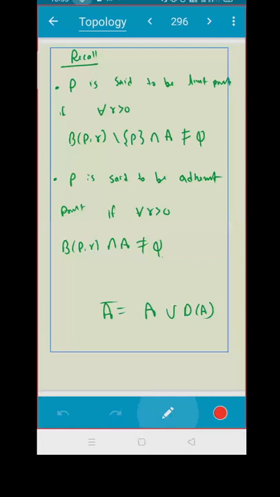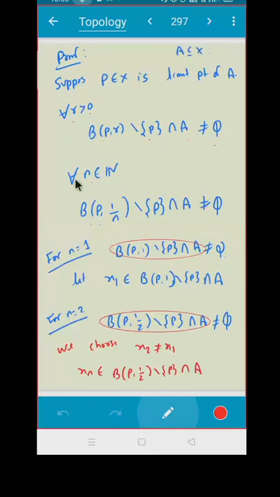So let us see the proof quickly. I'm starting, suppose p is a limit point. So what is the definition of a limit point? For all r positive, B(p, r) minus {p} intersection A is non-empty. If this is true for all r, can I say for all natural numbers? By the Archimedean property, for every r there will be a natural number. So I'm just trying to relate that. So I'm writing B(p, 1/n) minus {p} intersection A, that is non-empty.